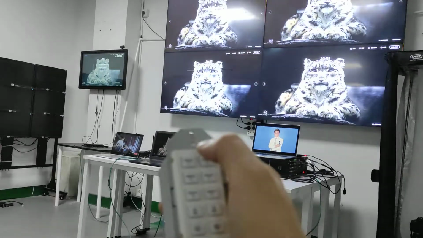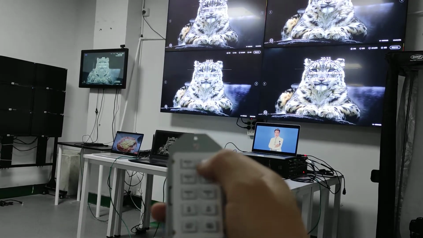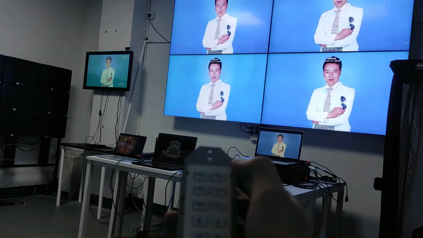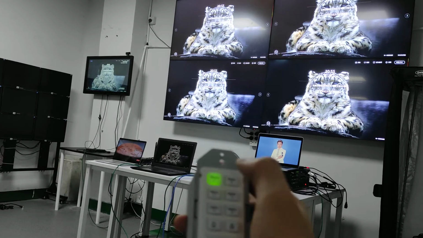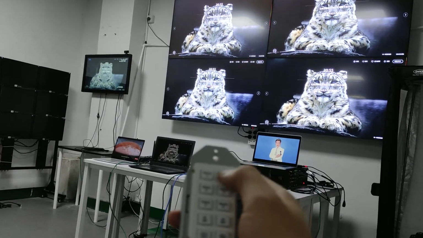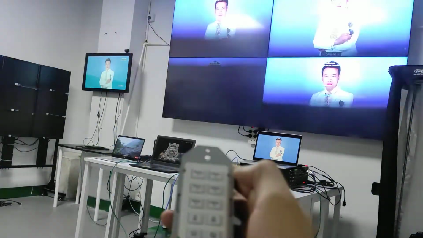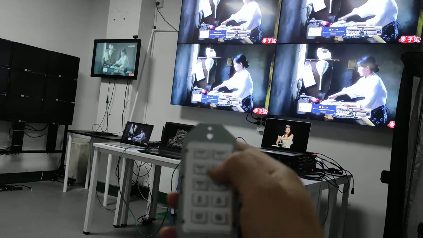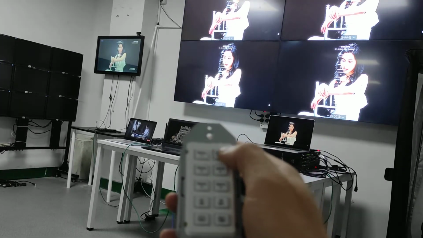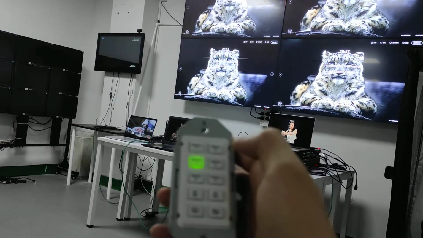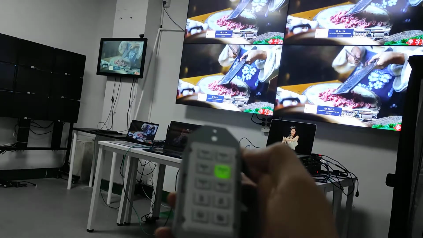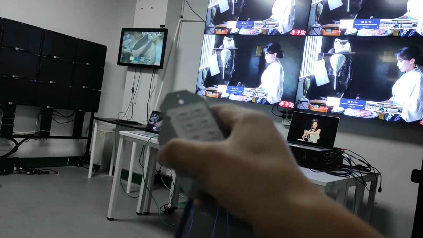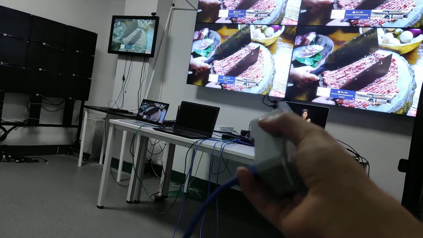Switch to a different source. A different one. Another source. This one is from the Type-C, HDMI 1, HDMI 2, and the Type-C. So basically this one we're going to control the BYOD system using TCP/IP.